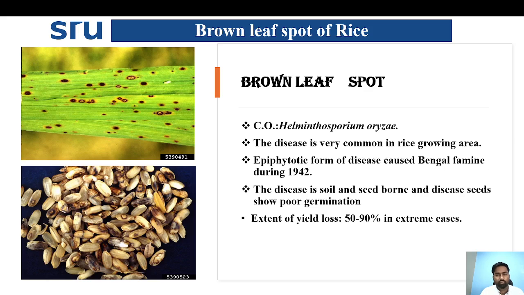Then coming to another important disease in rice, which is brown leaf spot of rice. This brown leaf spot is caused by Helminthosporium oryzae. The disease is very common in rice growing areas. An epiphytotic form of the disease occurred in West Bengal in 1942. You know the famous Bengal famine, which was caused due to brown leaf spot of rice. The disease is soil and seed borne in nature, and diseased seeds show poor germination capability. The extent of yield loss may range from 50 to 90% in case of extreme infections.